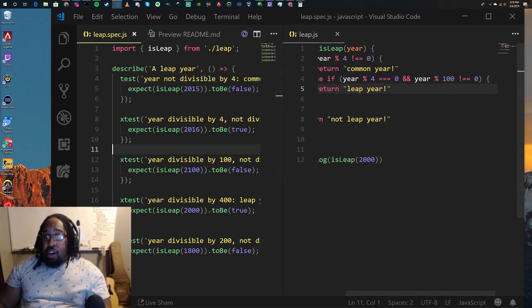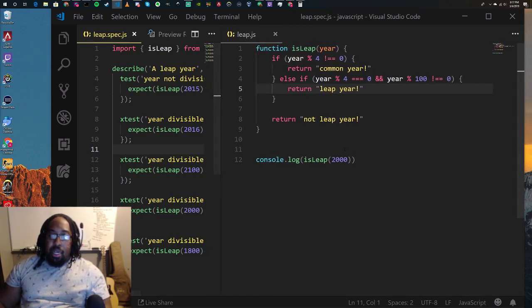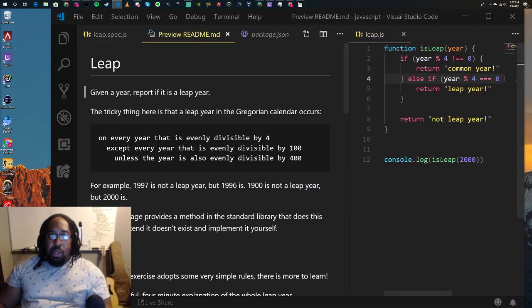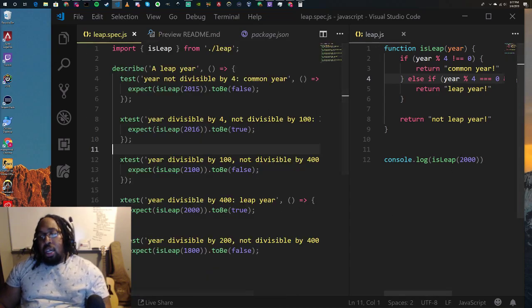But for what we've written so far, that is absolutely what we would expect, that this is not a leap year, because basically it goes through this. It's not a common year. It tries to evaluate this. It says it's a leap year, but it is divisible by 100 and also divisible by 4. So this is true, but this is false, and they both need to be true. So it drops through and returns not a leap year, and that is because of the last piece, which is divisible by 400, which makes it a leap year, but we're not down there yet.